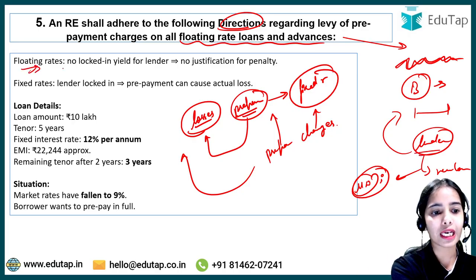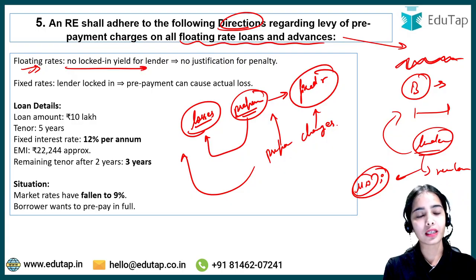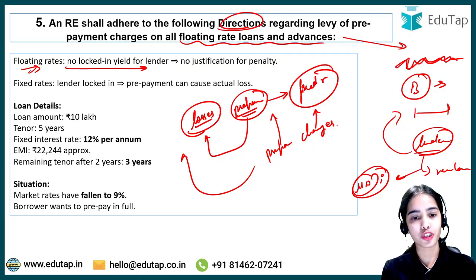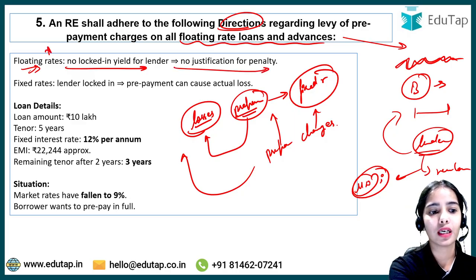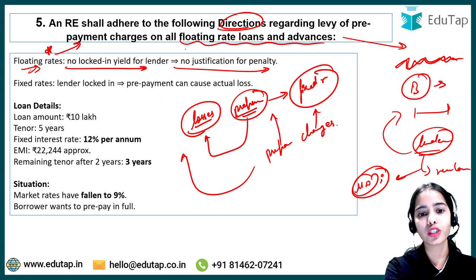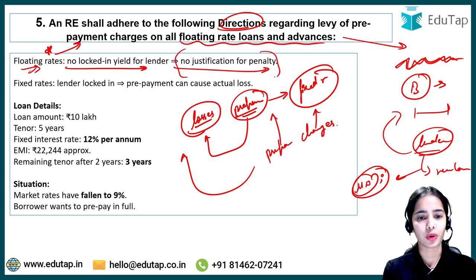In floating rates, there is no locked-in yield for the lender. The lender does not have fixed returns or a fixed yield. The yield keeps on changing as per the market conditions. So there is no justification for a penalty in the case of floating rate loans, as such. The lender can easily allow the prepayment of loans without any penalty.